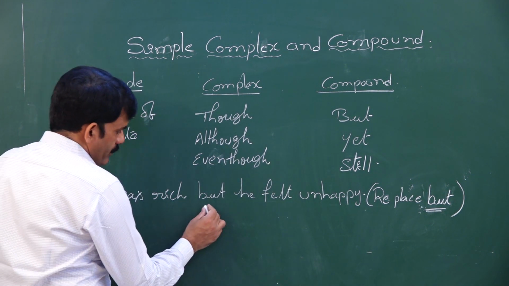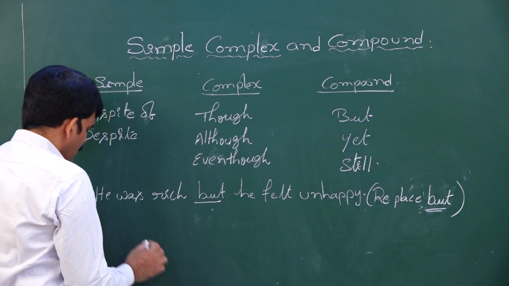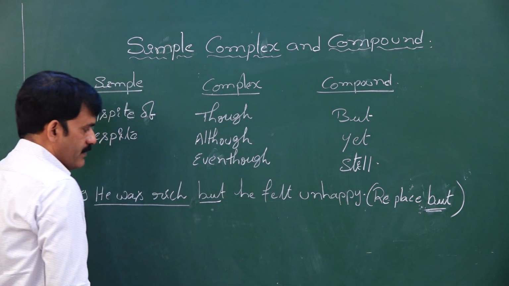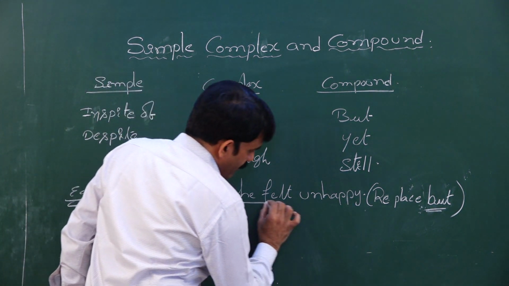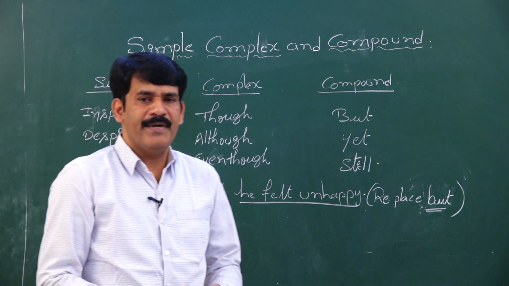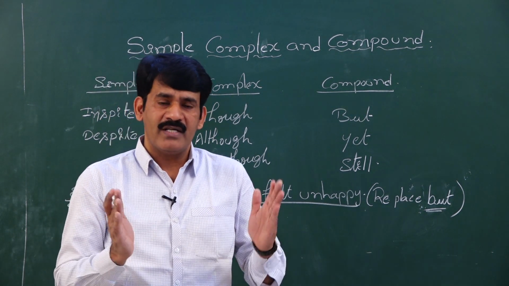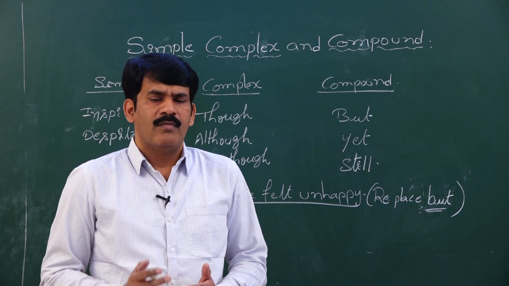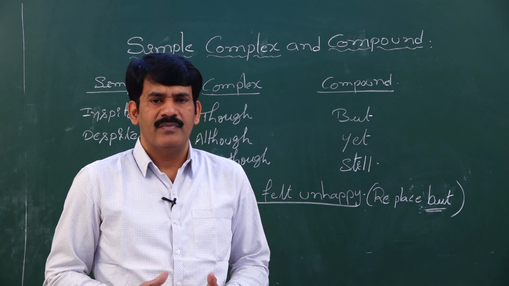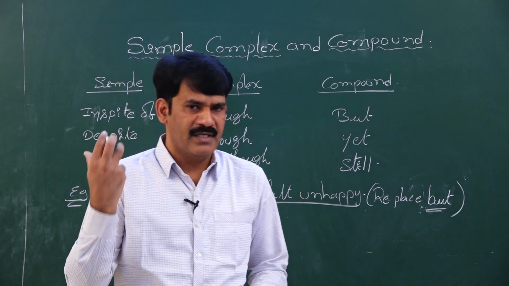He was rich, but he felt unhappy. He was rich, an independent sentence. Similarly, he felt unhappy. Both are independent sentences. When two independent sentences are used in one sentence, my dear students, you need to understand it is a compound sentence.